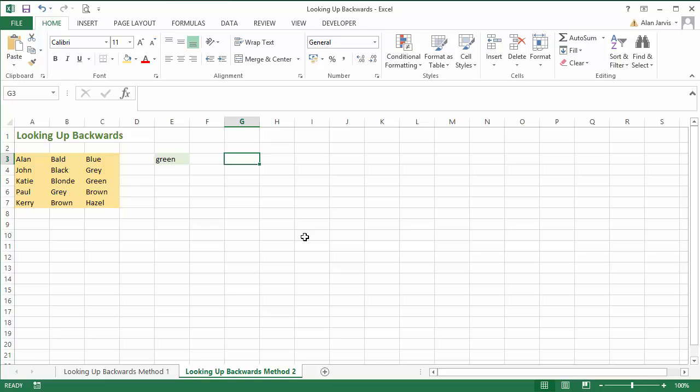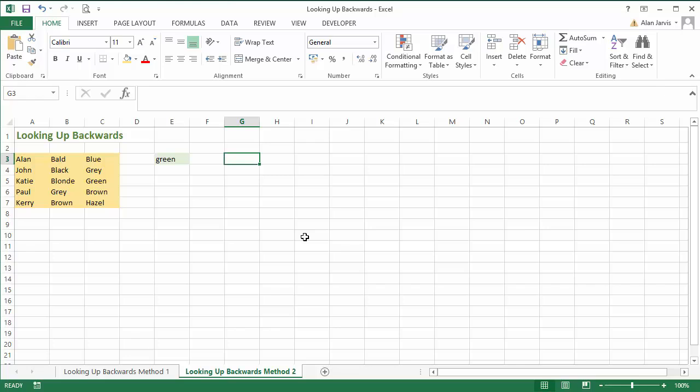Okay guys, before we get on to the next lecture where we'll see the backwards VLOOKUP in action, I just wanted to show you another method of doing exactly the same thing. Now personally I use the other method, the one that we've just looked at, much more frequently, mainly because I learned that one a long time ago and this one's comparatively new to me. But try them both out and whichever one works best for you, stick to that one. They both do exactly the same thing.